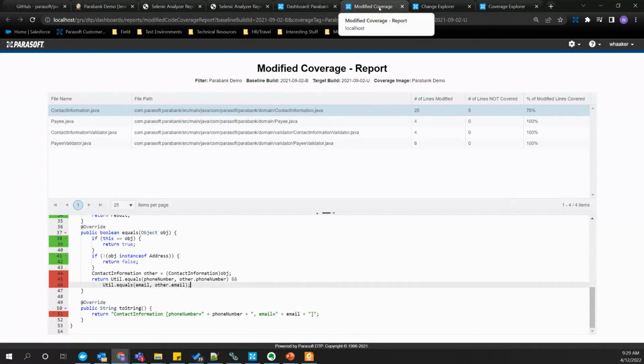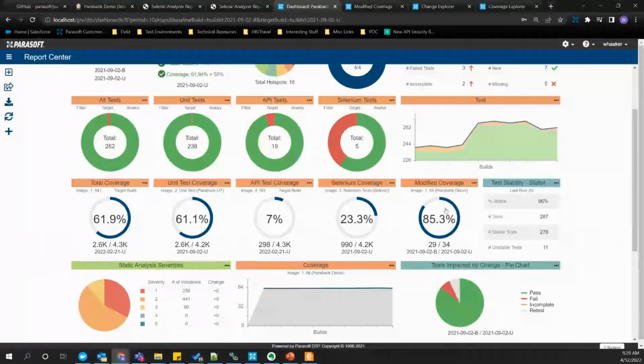And so with modified coverage, we can drill in and really start asking those pointed questions as a team. Like what kind of test is the appropriate test to cover this code that we're not covering with the tests that we have? And from a management perspective, are we meeting our development policy using code coverage as a metric to guide us on how many new tests we need to write? Our existing suite, how much is it covering? Where do we focus?